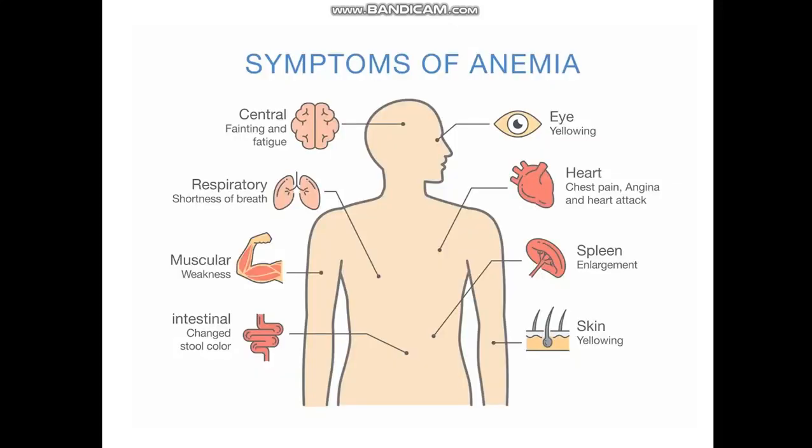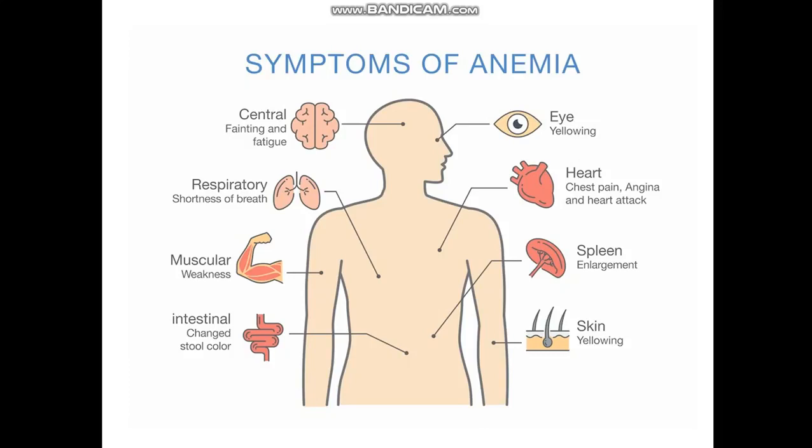So what are the symptoms of the anemia, or the clinical manifestations of it? Actually, it involves many organs of the body. For example, yellowing of the sclera, as we can see in jaundice, and also in anemia. Also, there could be chest pain or angina or heart attack, because as I mentioned before, it will lead to occlusion of the blood vessel, so this will lead to chest pain.